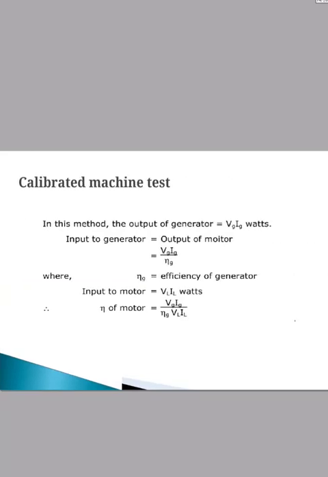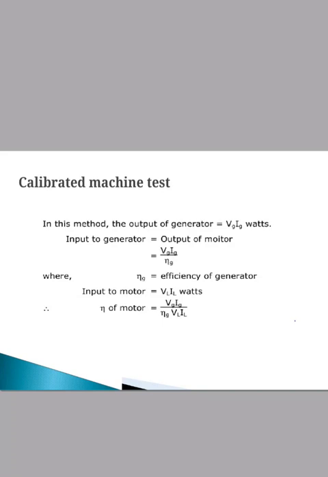Therefore, in this method, the output of the generator is given by Vg Ig, where the input to the generator is equal to the output of the motor. Therefore, Vg Ig divided by the efficiency of the generator is the input to the generator.